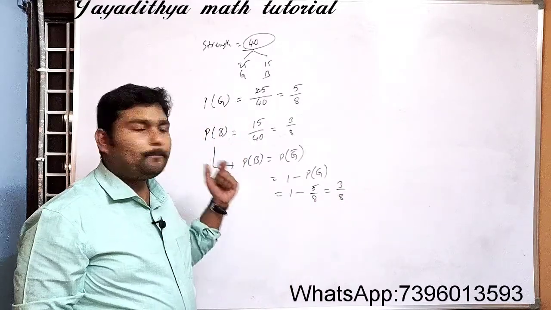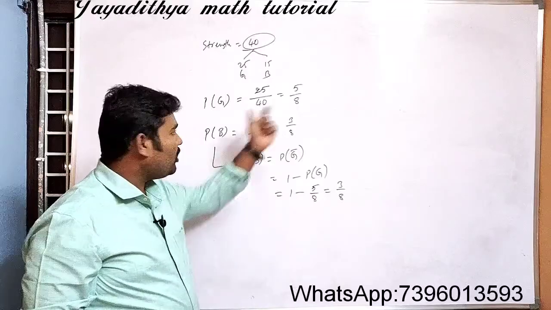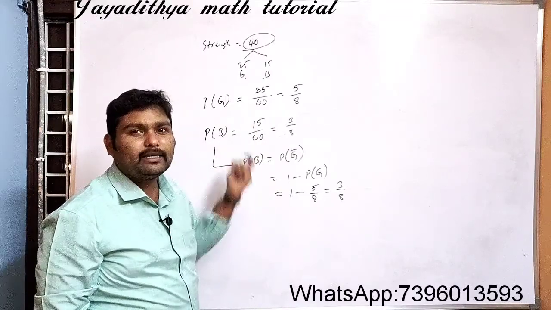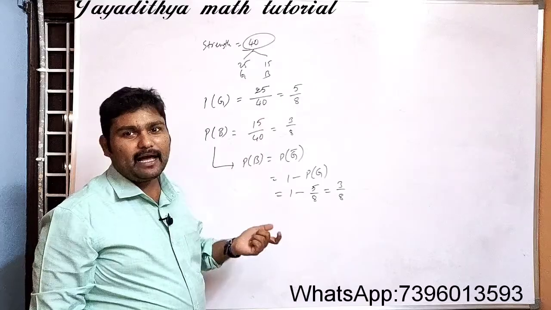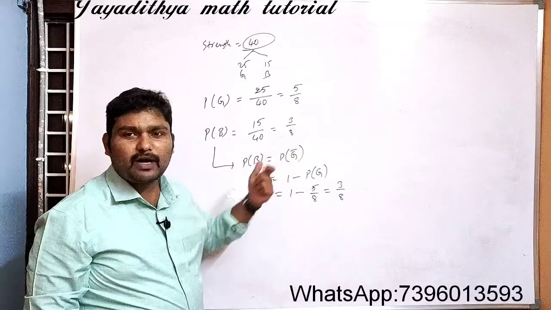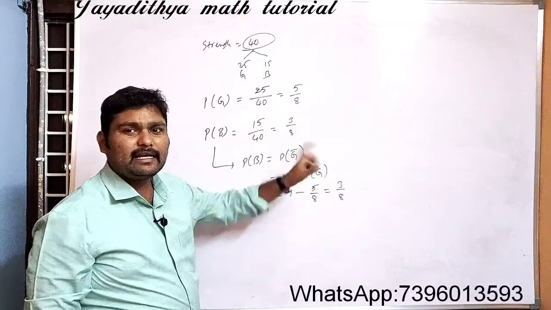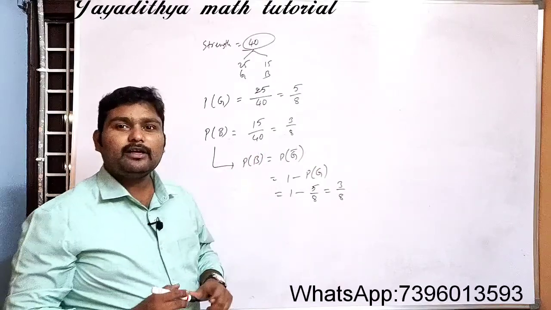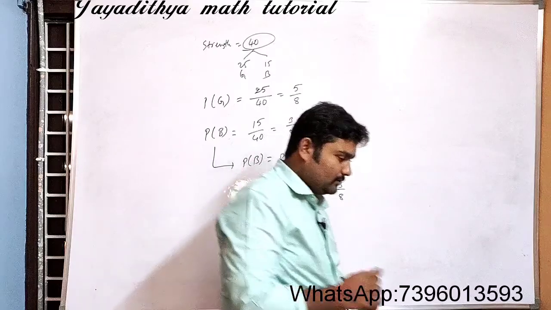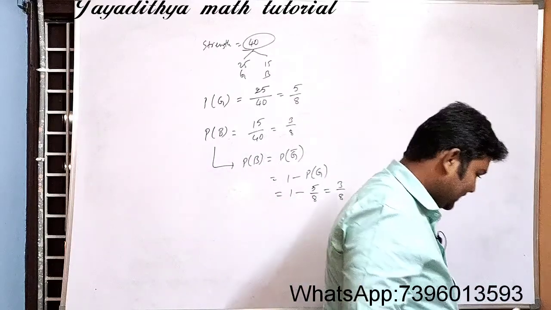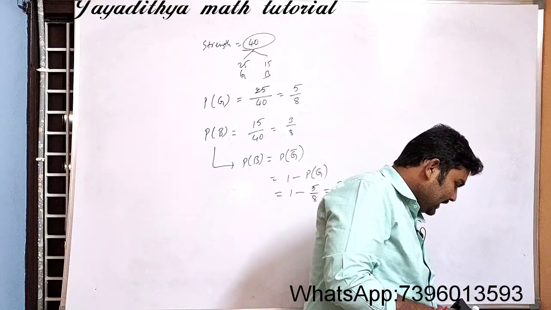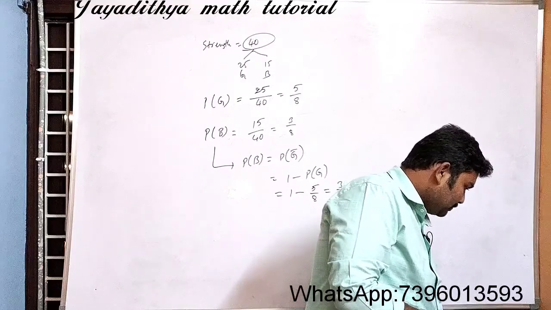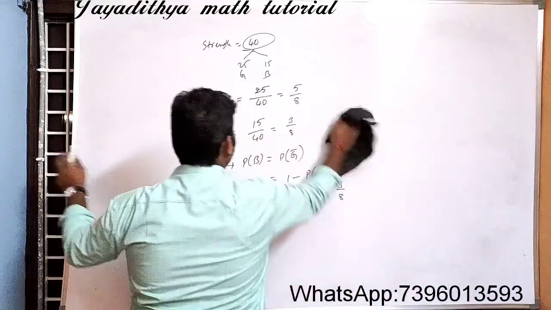So depending on the category or the section in which you got this question, you need to write the answer accordingly. If the question has come for just 1 mark, just write the answer directly and leave it. Okay, if it comes in 2 marks, try to prolong the solution and write some more steps here. Okay, next let us see some other problems.